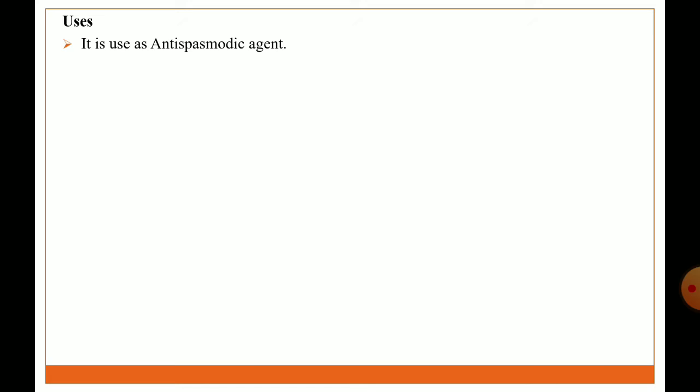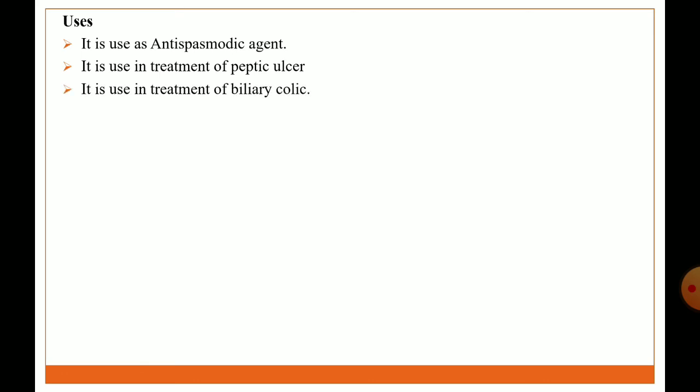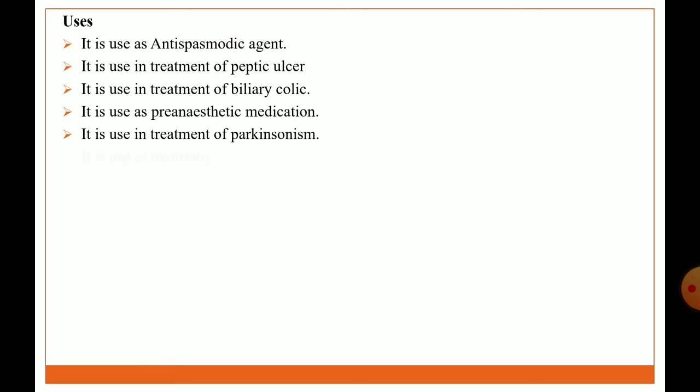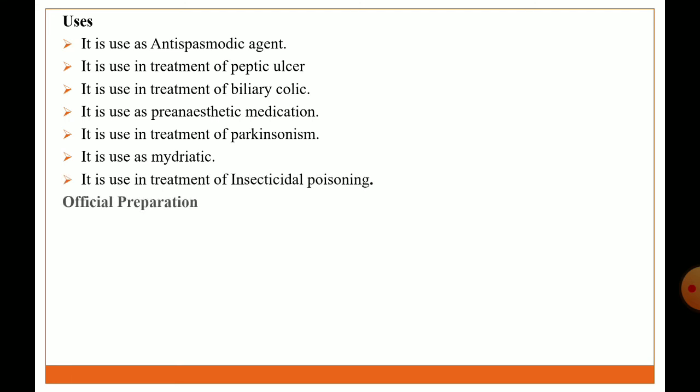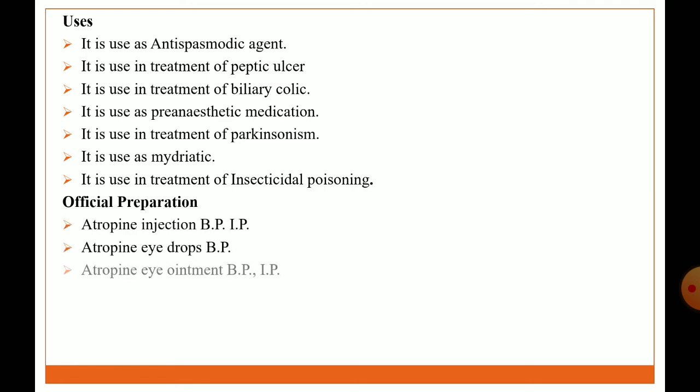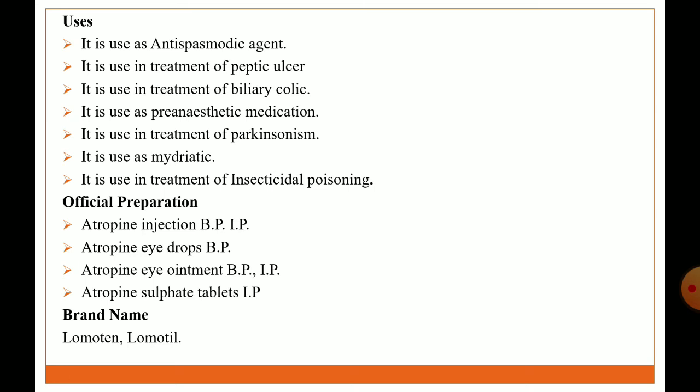Uses: it is used as an antispasmodic agent, in treatment of peptic ulcer, in treatment of biliary colic, as a pre-anesthetic medication, in treatment of Parkinson disease, as a mydriatic agent, and in treatment of insecticidal poisoning. Official preparations: atropine injection, atropine eye drop, atropine eye ointment, atropine sulfate tablet. Brand names: Lomotil, Lomotane.